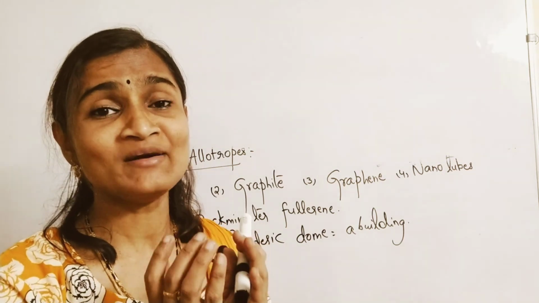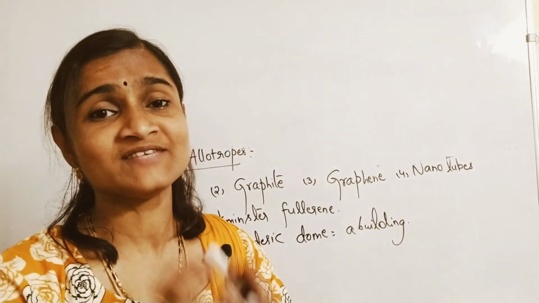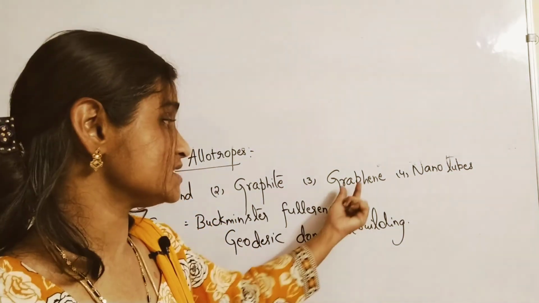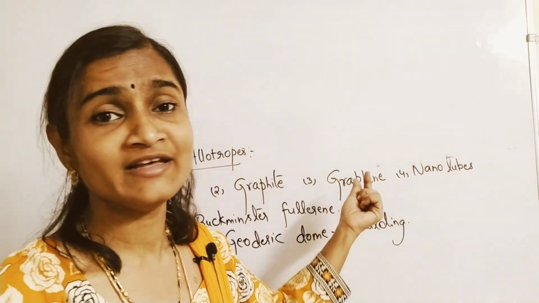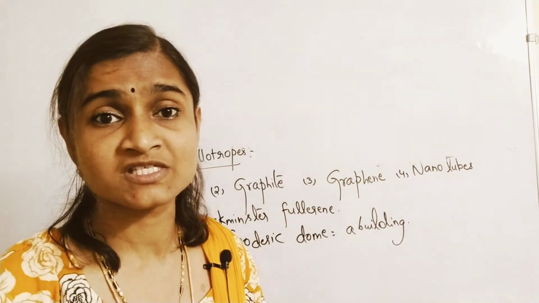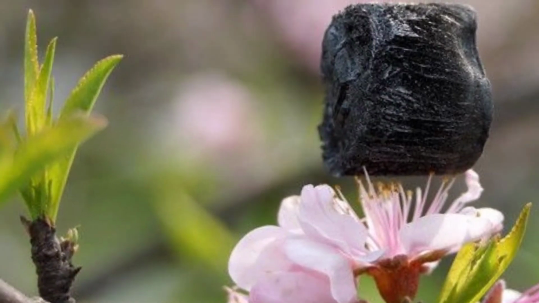It looks like a big rocky substance, but it is a very lightweight, unique substance. It can be mounted even on a flower.